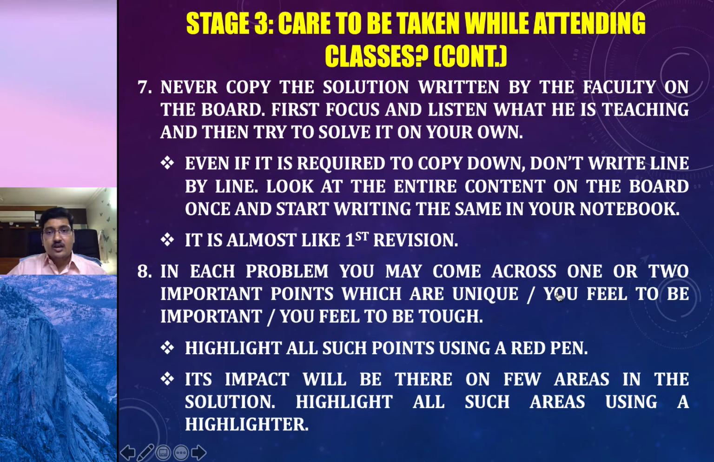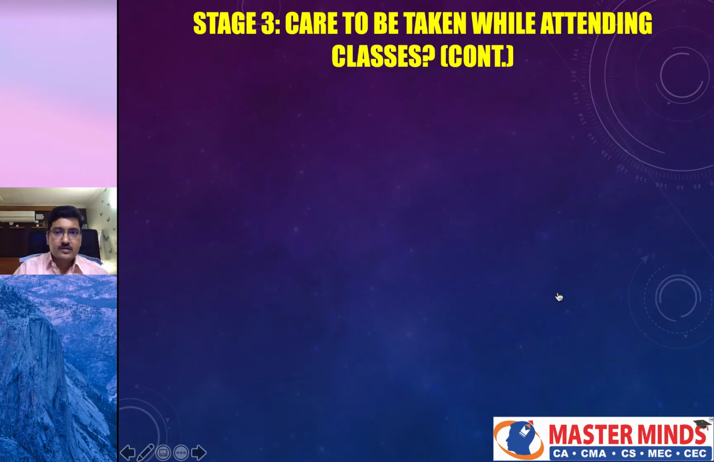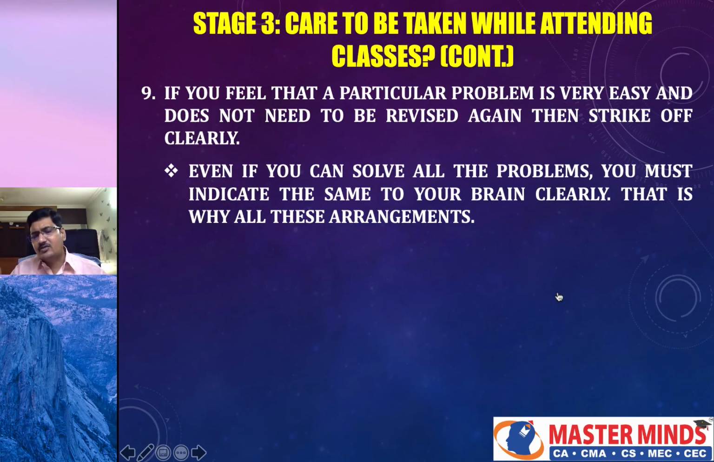In this way, you can save a lot of time. Without losing effectiveness, you can revise the problem in a much lesser amount of time. So wherever its impact is there on the solution, highlight those areas using a highlighter. That means the unique points in the problem you need to underline using a red pen, and wherever its impact is there on the solution, you need to highlight the same using a highlighter. This will hardly take a few minutes now, but it will save you hours in your revision. As we already discussed in the forgetting curve, the first revision has to be done within 1 hour and the second revision has to be done within the day itself.